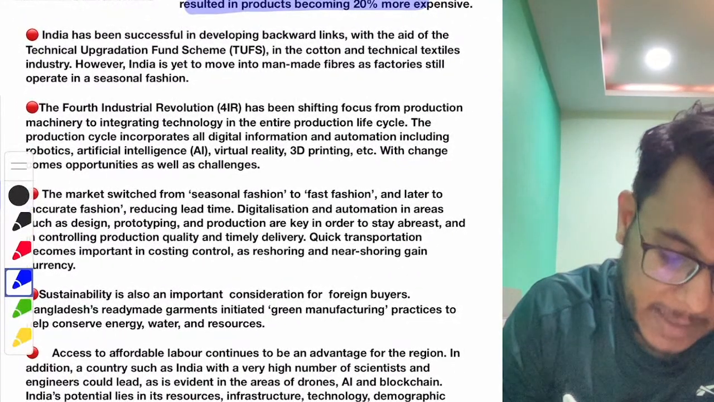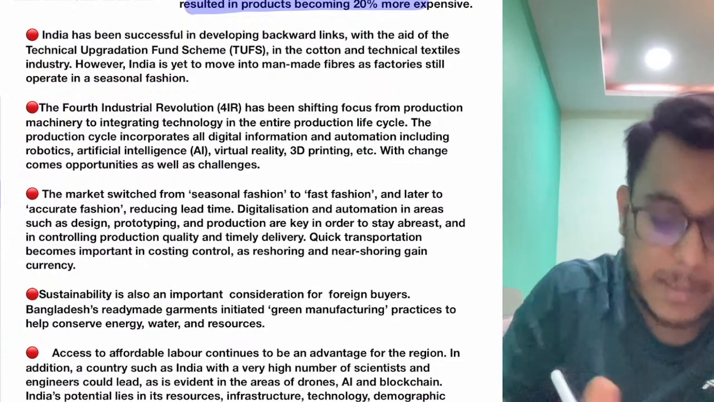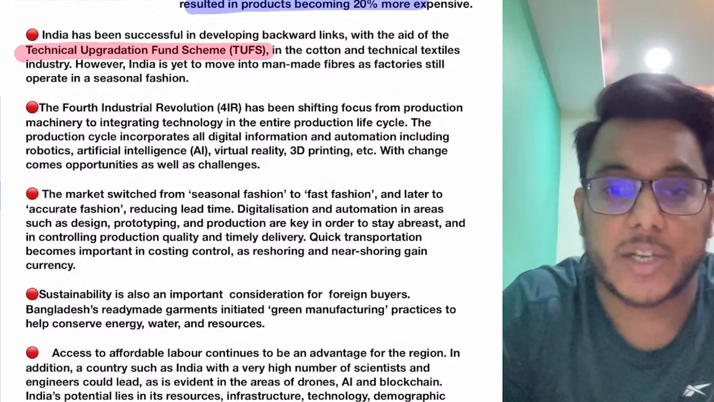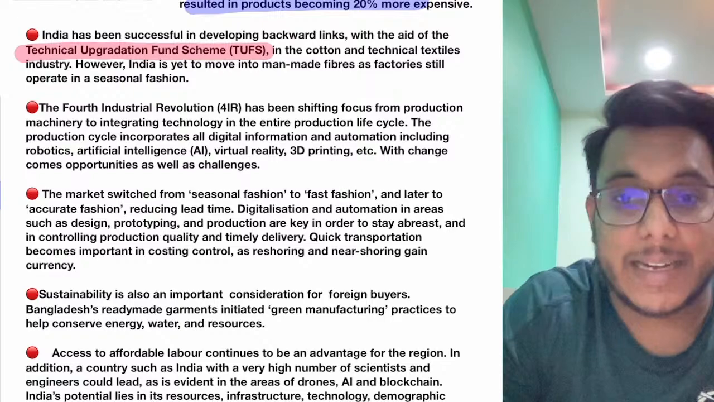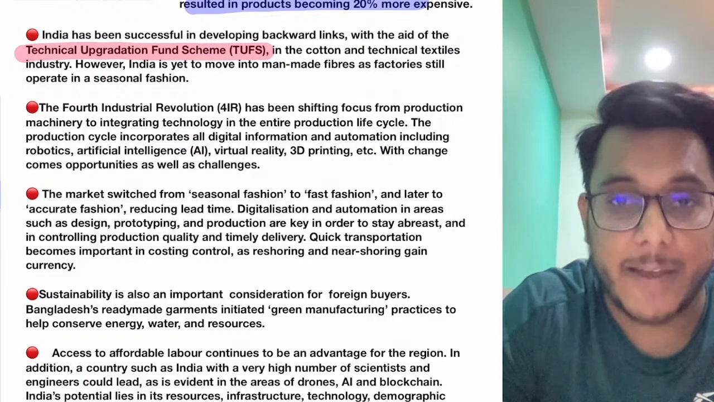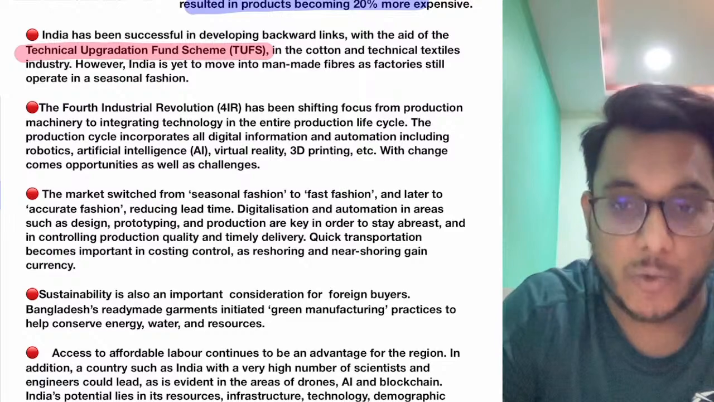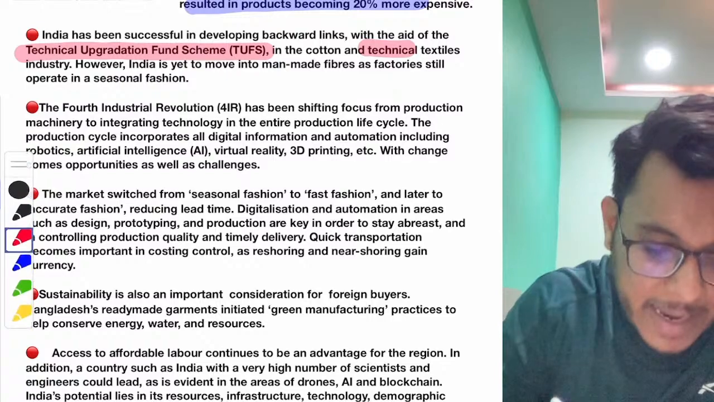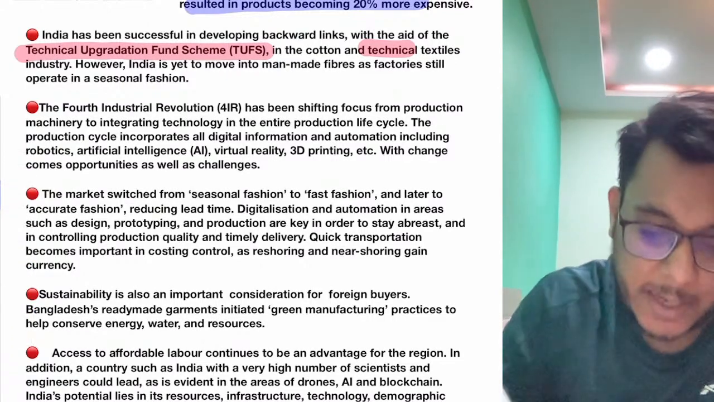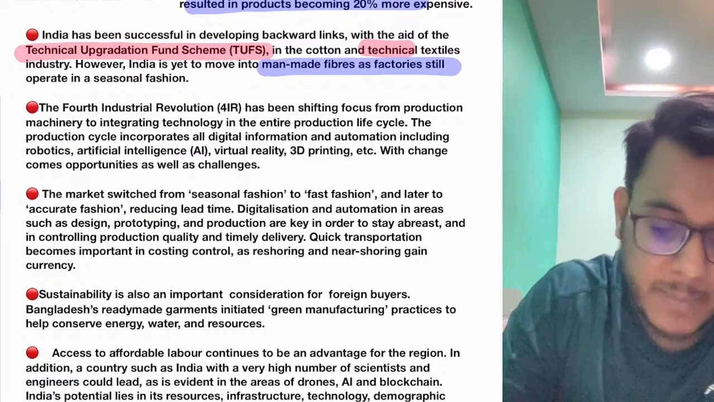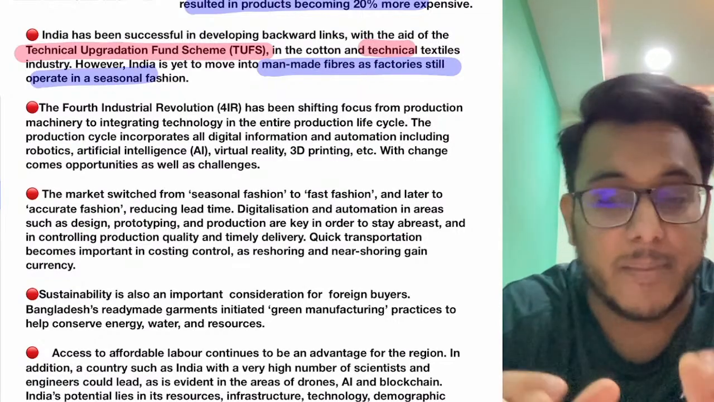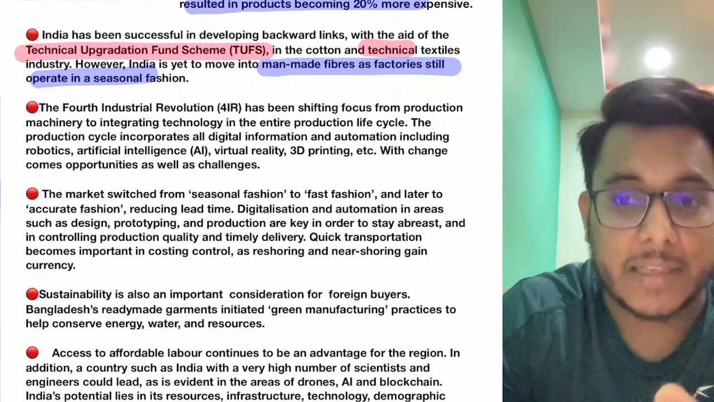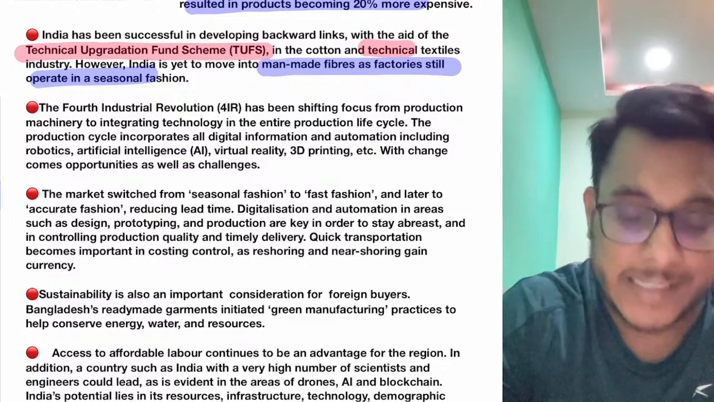Now guys, it has been provided that India has been successful particularly because of the Technology Upgradation Fund Scheme. Because of this scheme, the technical enterprises have been upgraded, technology has been given, and efficient machinery has been given to them. The cotton and textile sector is there, but India has still not leveraged the move into man-made fibers. In man-made fibers we are still not a very good player. Cotton is our forte, and in that the industries are working in seasonal fashion.